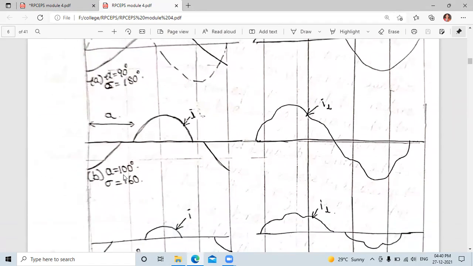And here alpha is equal to 100 degrees. When we give a gating angle of 90 degrees we get a full waveform, that is, the conduction angle is 180 degrees. If we increase the gating angle to 100, we will not get a full waveform, we get 160. You can observe here.